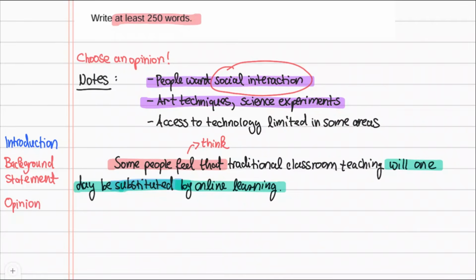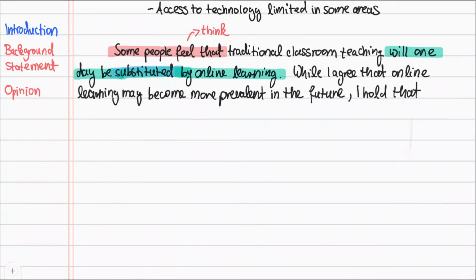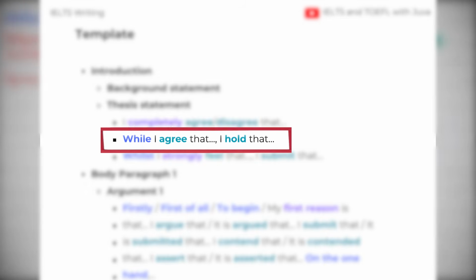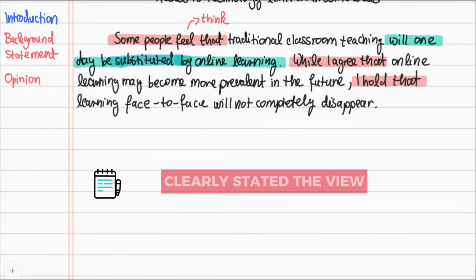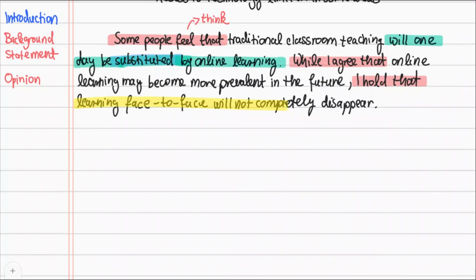I'm going to write, "While I agree that online learning may become more prevalent in the future, I hold that learning face-to-face will not completely disappear." "While I agree that" and "I hold that" is a sentence starter for my template, as you can see. I clearly state my view. I say learning face-to-face will not completely disappear, so it's clear that I disagree.